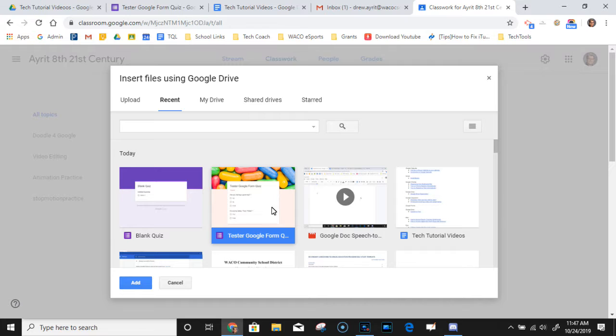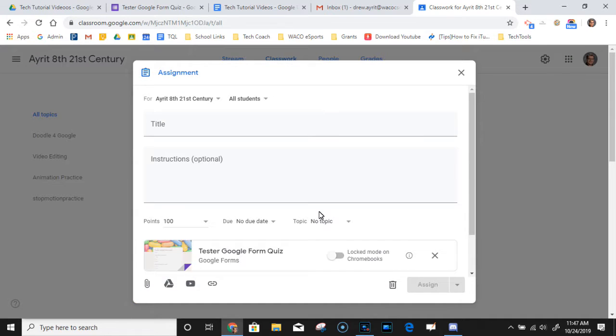That's not what we want. We want the tester one that we made. So we're going to click that add, and then you can see here again there's this option to go into lock mode on Chromebooks. Again, I haven't used that yet, so I couldn't comment on whether that works or how that works. But if you want to try it, it'd be interesting, I think, to see what happens.